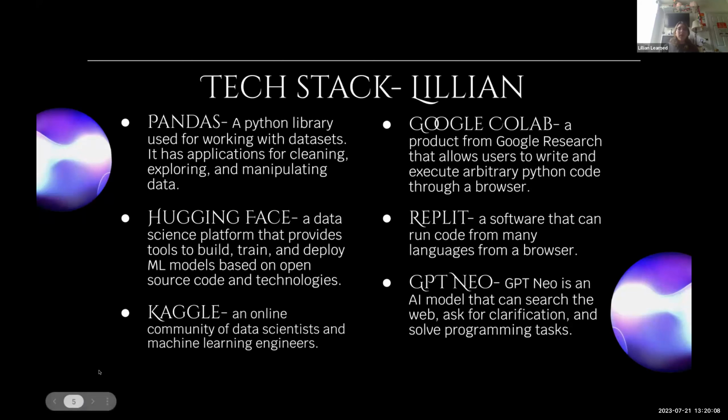Next up is Replit, which is like Google Colab in the sense that it is accessible, but we used it to connect our website to our generator, our front end to our back end. It's a software that can run code from many languages from, again, just a browser. And last but not least is GPT-Neo, which is an AI model that can search the web, ask for clarification, and solve programming tasks.